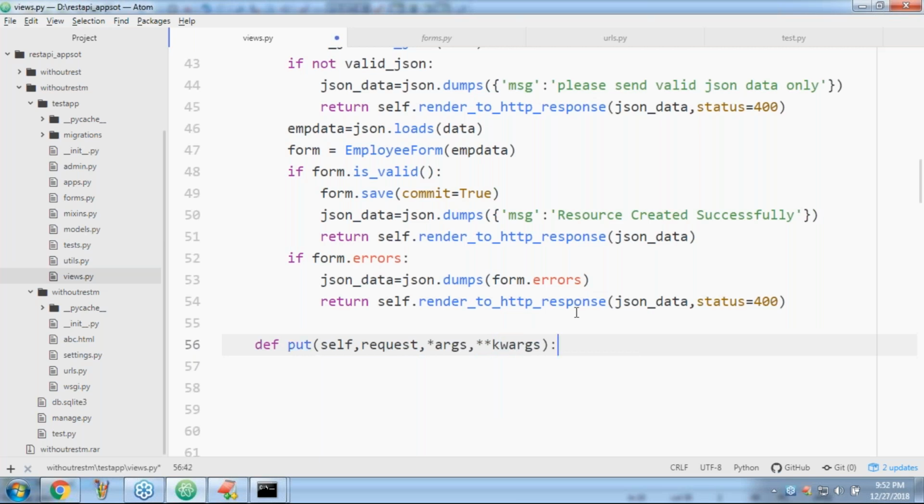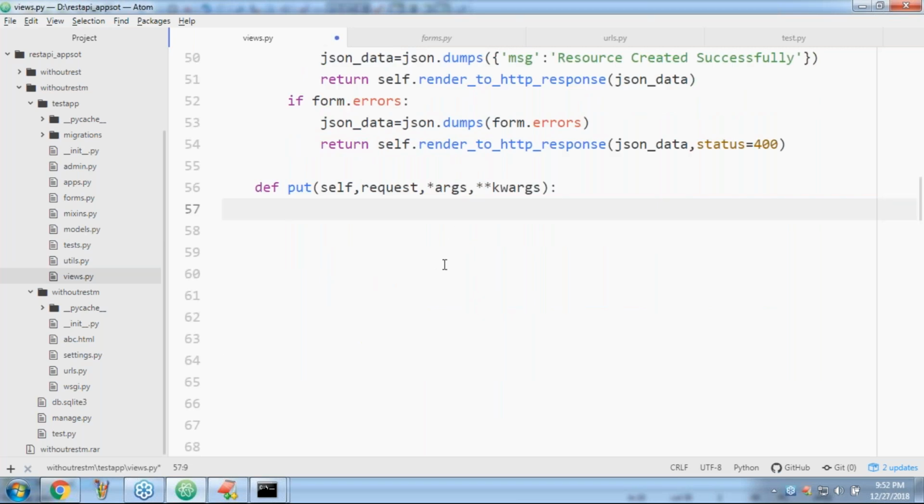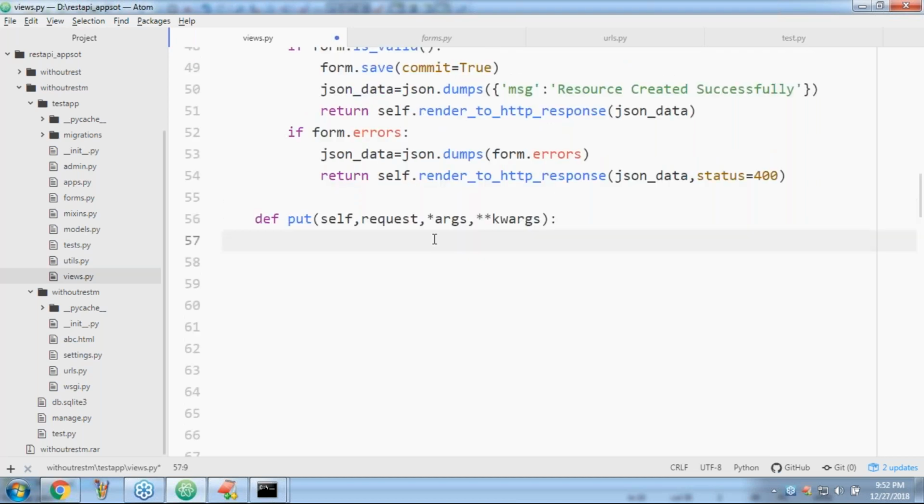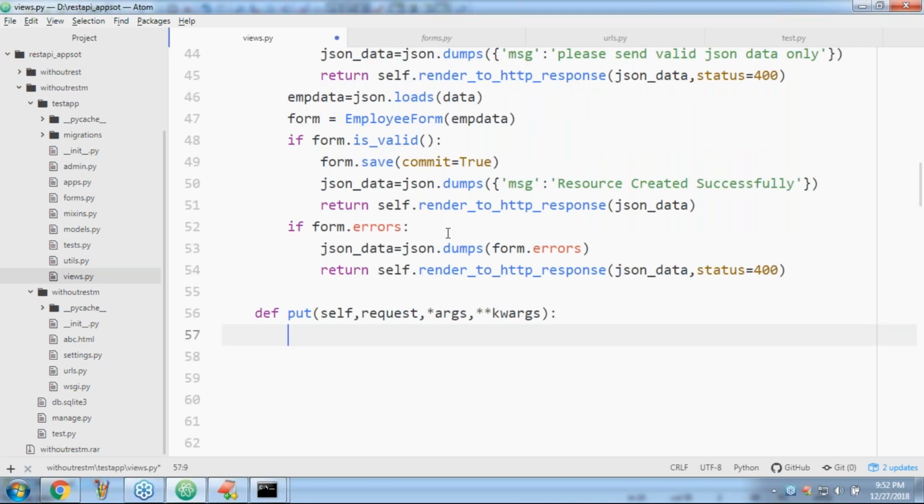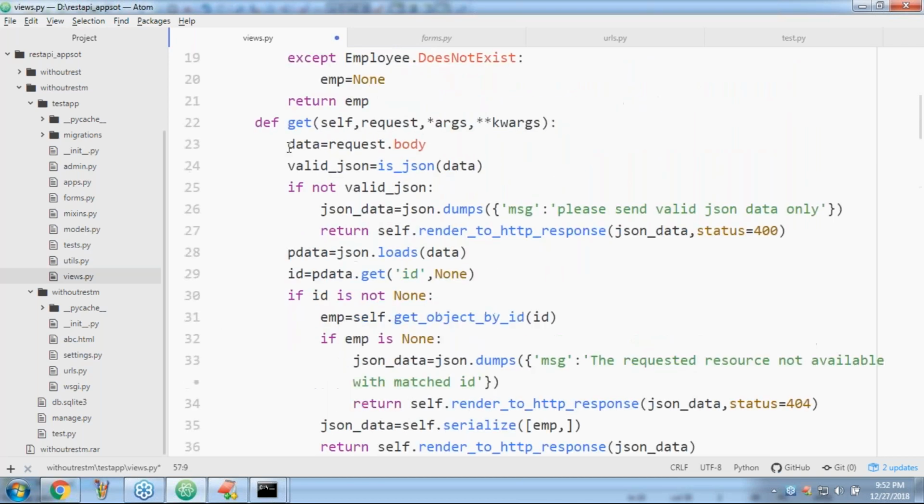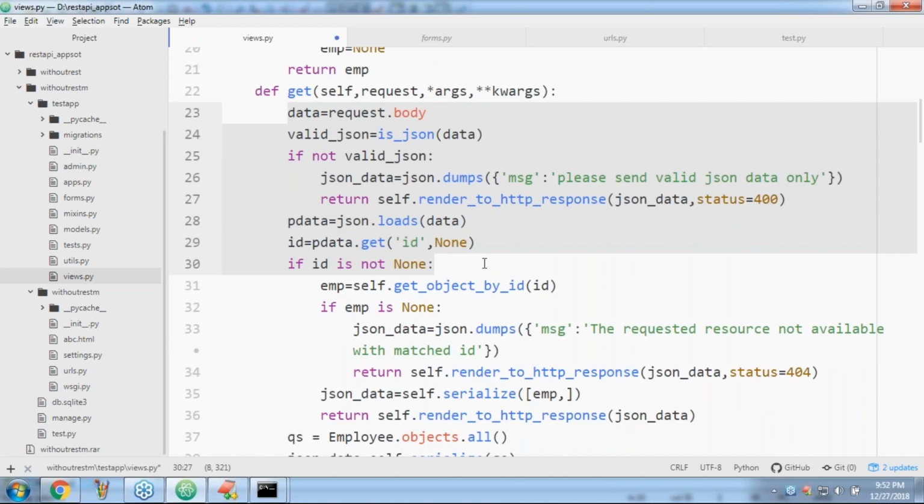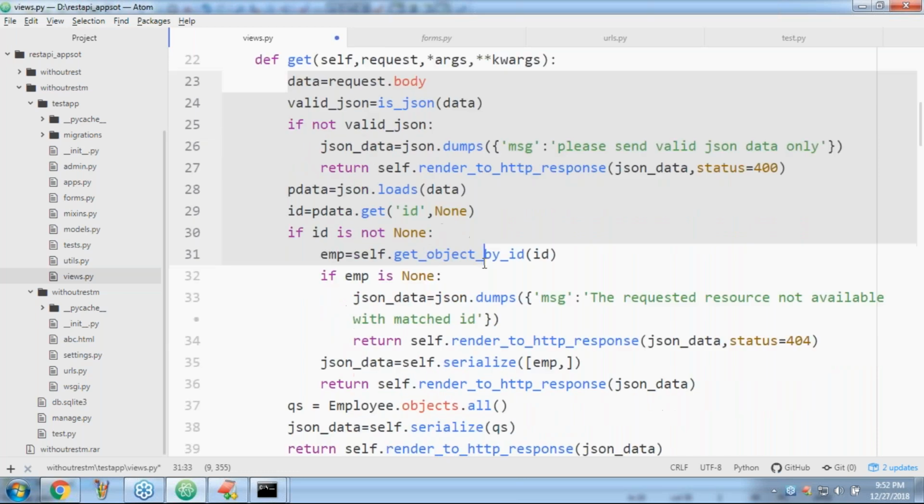Now take very special care. ID is not needed. If you are going to pass ID, then the endpoint will be changed. Remember this one. ID I will send in the form of a dictionary, in the dictionary itself, JSON data only. Okay. First thing what I will take here is very simple, sir. Very simple.